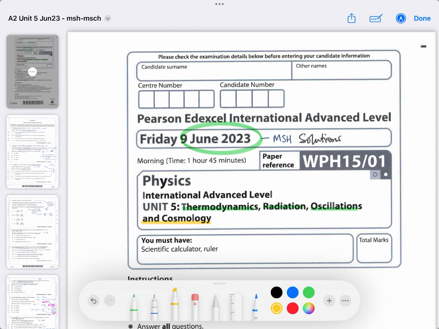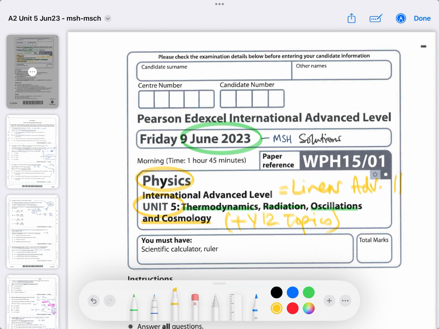This is for Pearson Edexcel International A-Level Physics, Unit 5, which is the final content of Year 13, which matches the Edexcel Linear Advanced 2 content. So Advanced Paper 2 in Linear covers these topics as well, plus Year 12 topics, which you will be aware of.